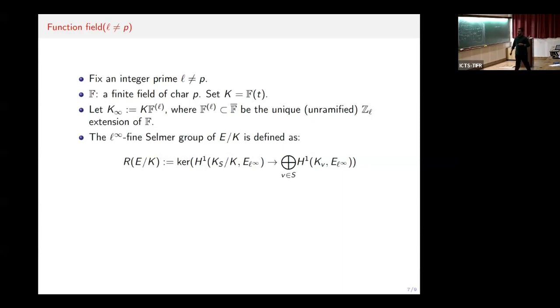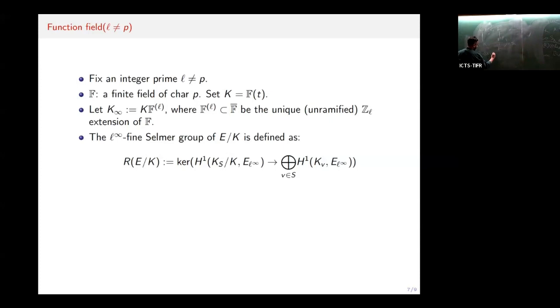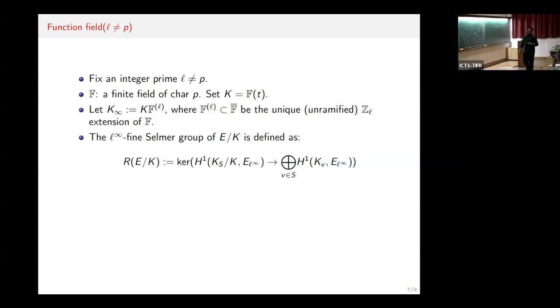And here S is the finite set of places of K containing the bad primes of E. So one can define the finite Selmer group analogously as in the case of number fields, and one can again show that this is independent of S as in the number field situation.